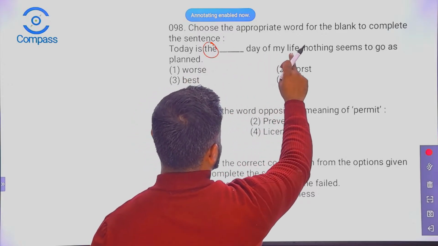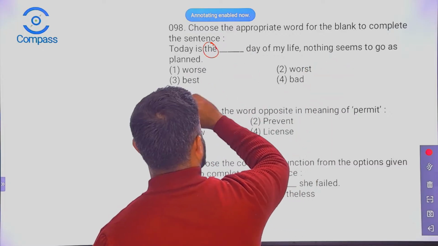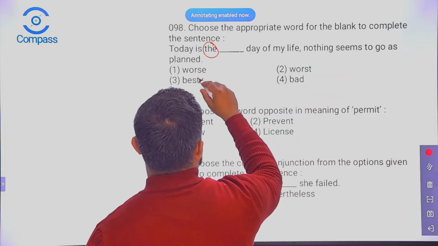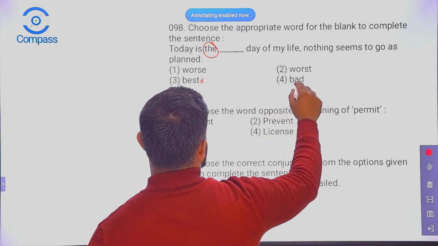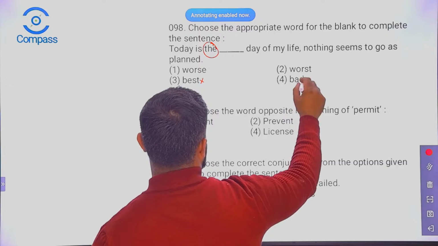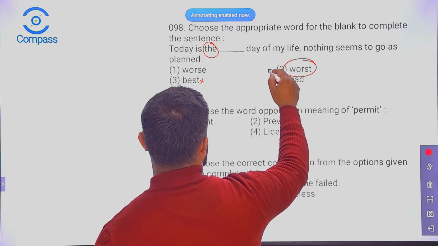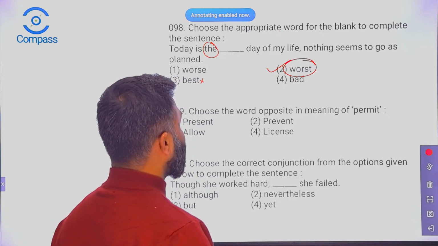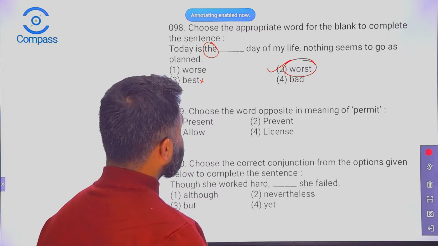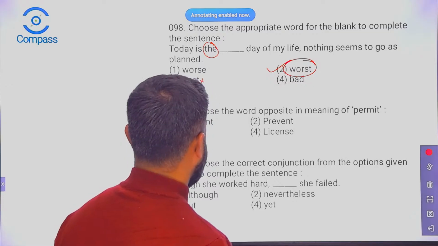Today is the best day of my life. Nothing seems to go as planned. No, it cannot be best. Worse is used in comparative form. Bad is in positive form. So we are left with worst. So this is the right answer. Today is the worst day of my life. Nothing seems to go as planned. So that's the right answer.